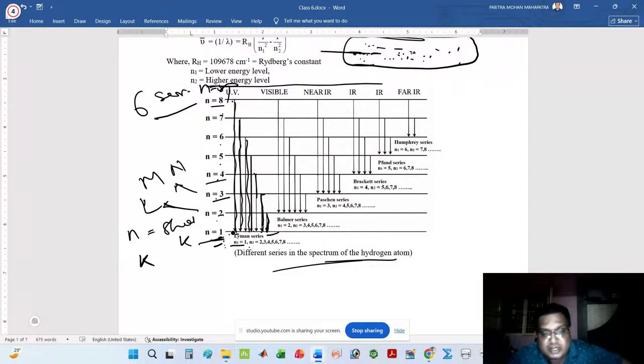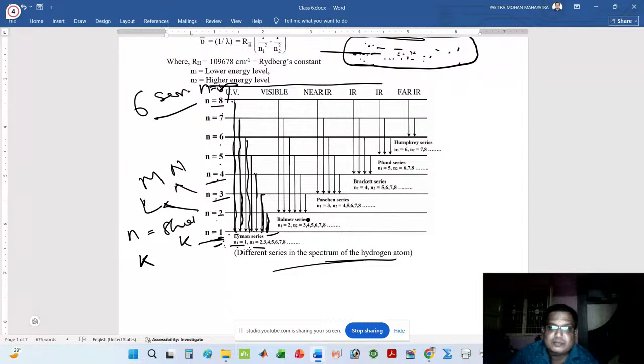The ground state for the Lyman series is n equals 1. That is your K shell. When all rays emit energy and come to the ground state, that is n equals 1, then they form a Lyman series. So here I have written n1 equals 1 and n2 equals 2, 3, 4, 5, 6, 7, 8, dot dot dot infinity. You can draw the diagram like this. This is the first Lyman series.